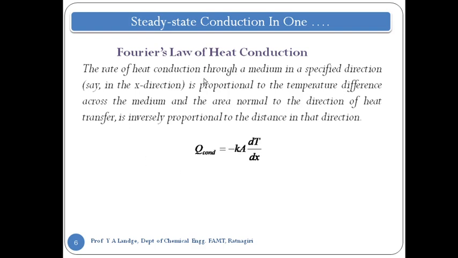So Q is proportional to the temperature difference dT across the medium and the area normal to the direction of heat transfer, and inversely proportional to the distance in the direction of heat flow.